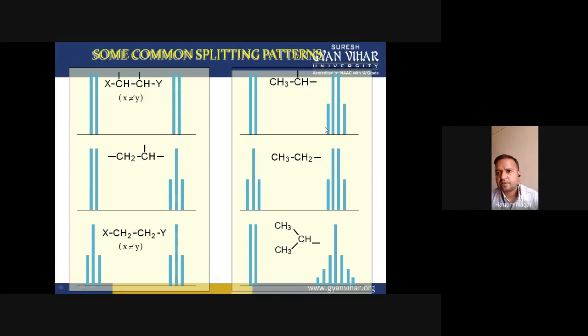Okay, so like this, these CH3 protons, when they interact with these CH protons, split the signal of the CH proton into a quartet, means four peaks according to the n plus 1 rule. So there are also the same cases.